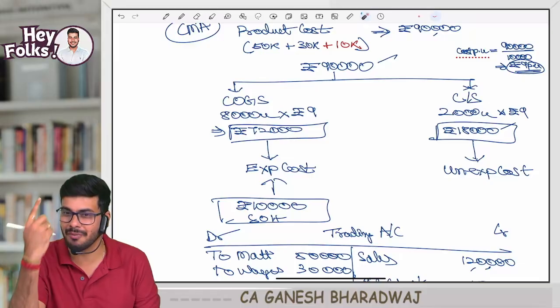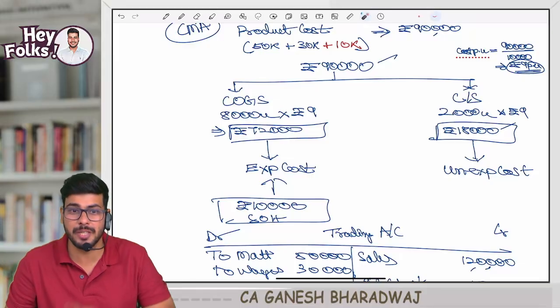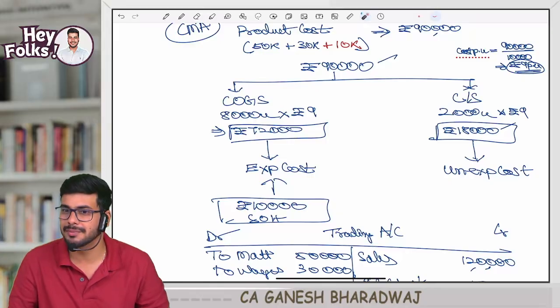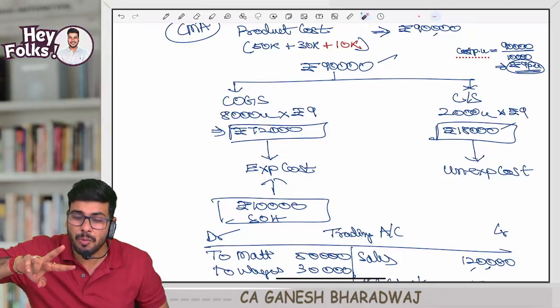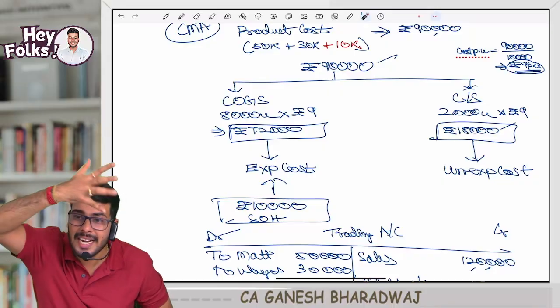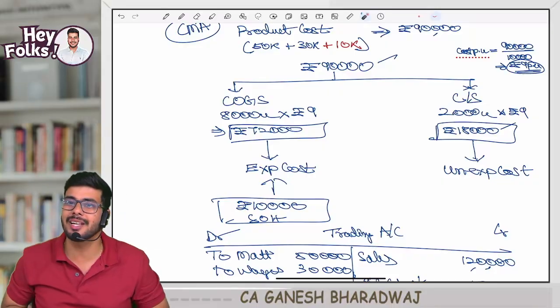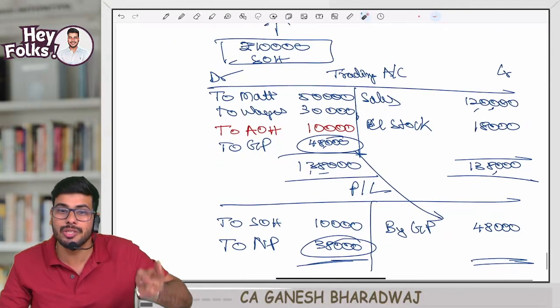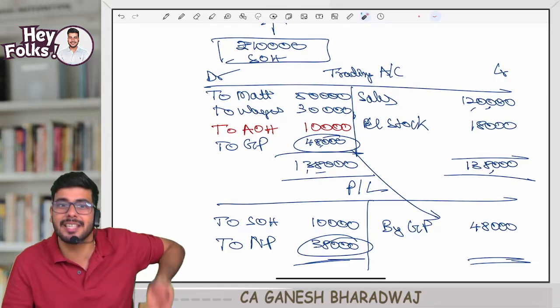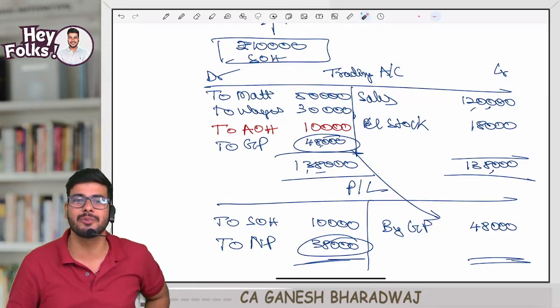2,000 units are valued at 1 rupee more, which means 2,000 rupees is the additional amount in closing stock. Correct? In other words, 2,000 rupees of more cost has been unexpired. Meaning, it has escaped from this year. Clear with this? So 2,000 rupees of cost has escaped from this year, hence there is an increase in profit by 2,000 rupees. Are you clear with this?